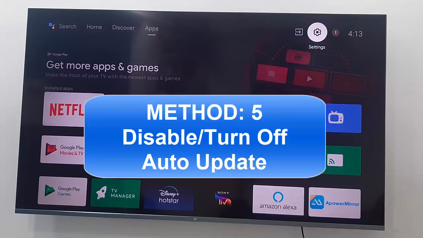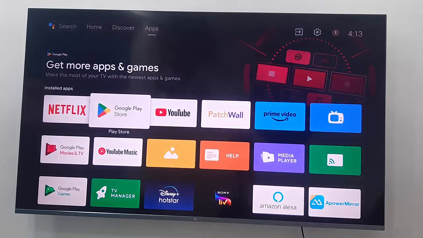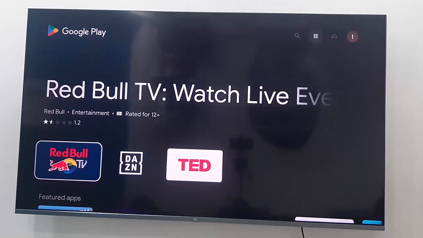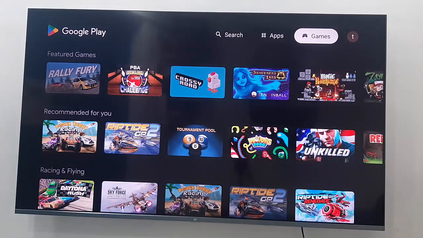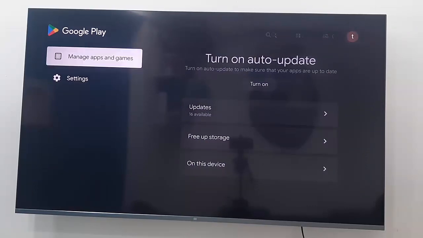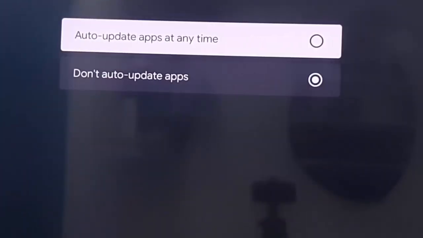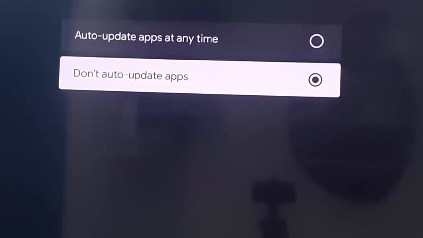Method number 5, disable or turn off auto update. So for this, guys, open your Play Store, select the user profile icon, click here, and the next open the settings, click on settings. Now you can see here, guys, auto update apps. Open this. Next select don't auto update apps, select this option and go back.